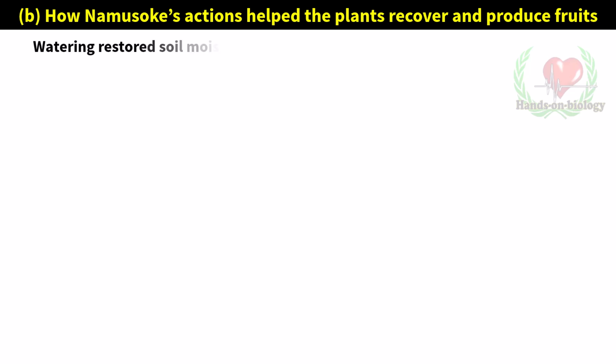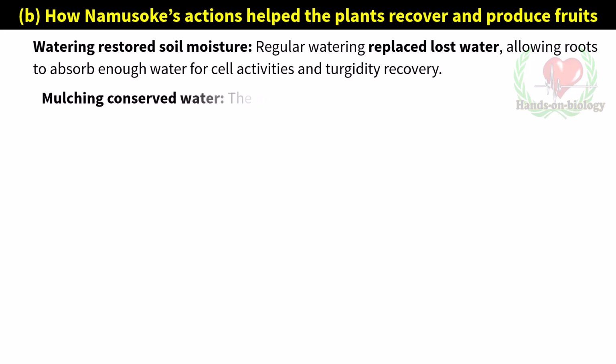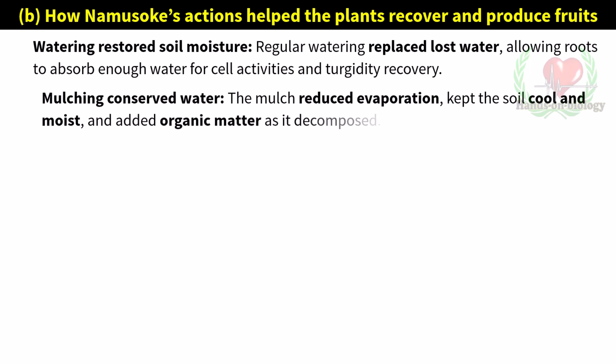How Namusoke's actions helped the plants recover and produce fruits. Watering restored soil moisture. Regular watering replaced lost water, allowing roots to absorb enough water for cell activities and turgidity recovery. Mulching conserved water. The mulch reduced evaporation, kept the soil cool and moist, and added organic matter as it decomposed.